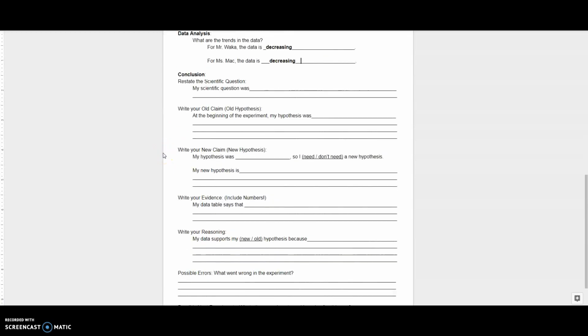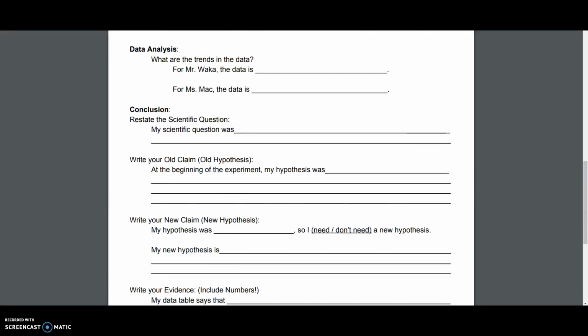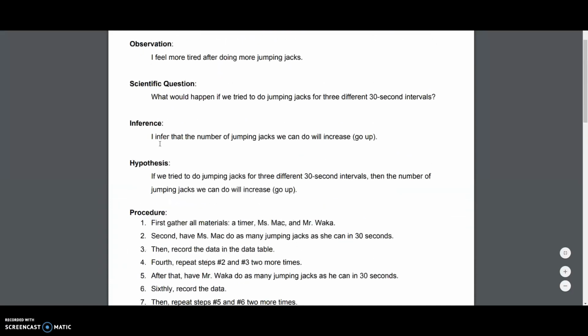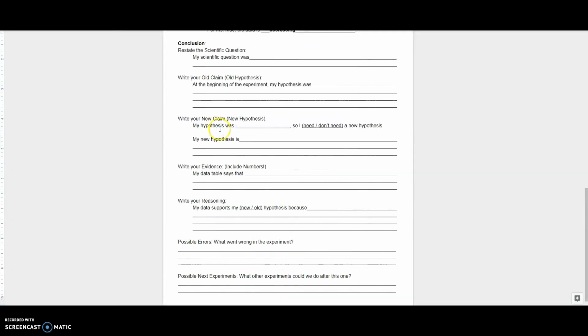Now we're going to move on to the conclusion. Restate the scientific question. For this, I'm going to go back and look at our original scientific question, which is right here. What would happen if we tried to do jumping jacks for 3 different 30-second intervals? So I'm going to write that down.